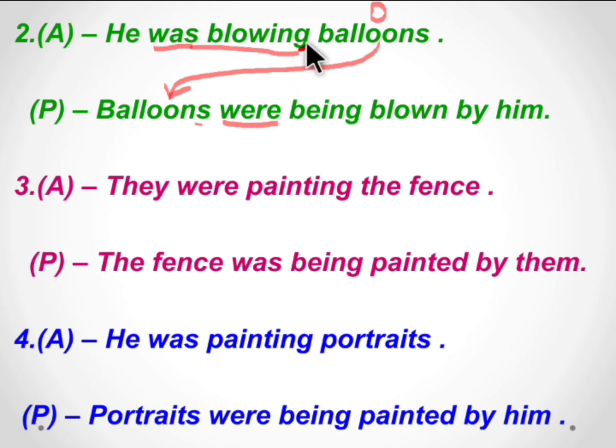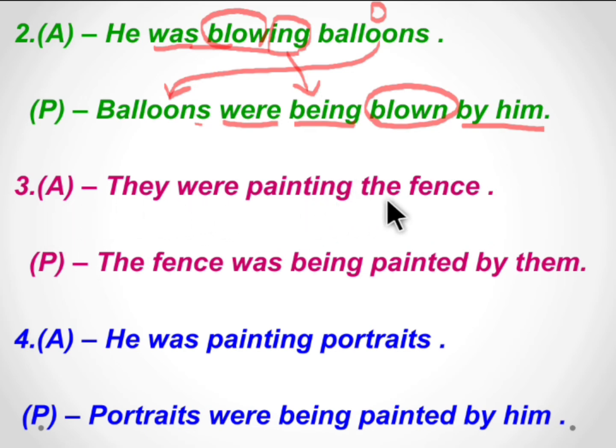Ing in blowing changes to being. And the past participle of the main verb blow is blown. He changes to him, and so we use by him. Balloons were being blown by him.